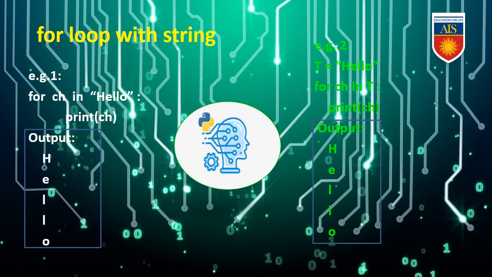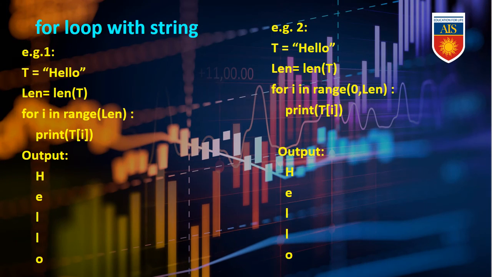For loop with a string. Example 1, for ch in "hello", print ch. So the output will be hello vertically. Example 2, t = "hello", for ch in t, print ch. Output will also be hello. Another for loop with a string. Example, t = "hello", len t, for i in range(len), print t[i].